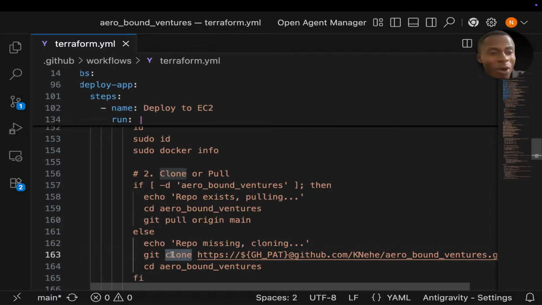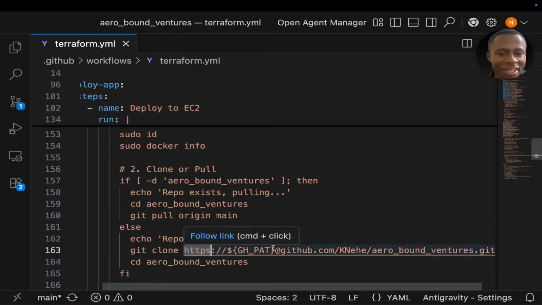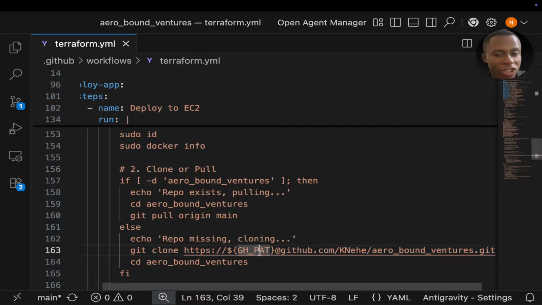Remember, all this is now happening on the server, on the virtual machine, on AWS, guys. I say git clone, HTTPS, then I pass the personal GitHub access token. On GitHub, like I showed you in one of those earliest videos, make sure you have a secret called GHPAT, and its value must be a classic personal access token.